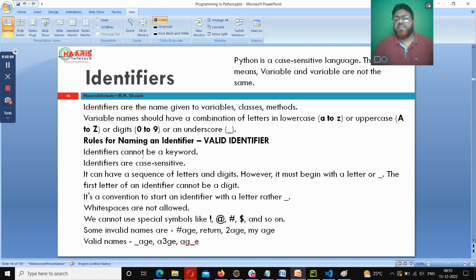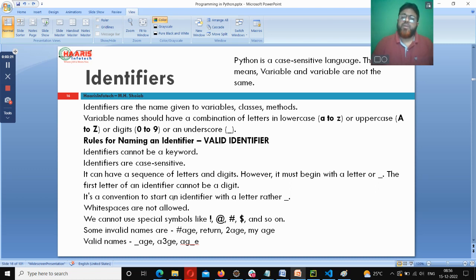Identifiers are case sensitive in Python. That is, uppercase and lowercase have different meanings, so you should be very careful. One more thing, the identifier can start with an underscore but cannot start with a number. A number should be either in the middle or at the end, it cannot be first. But an underscore can be at the beginning, the end and in the middle also.